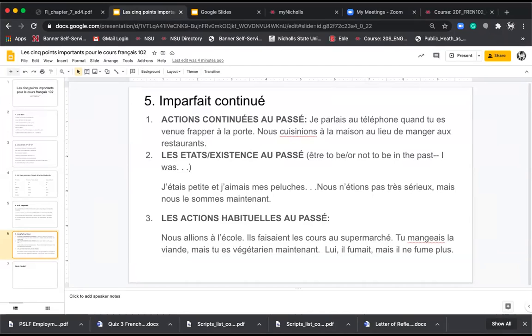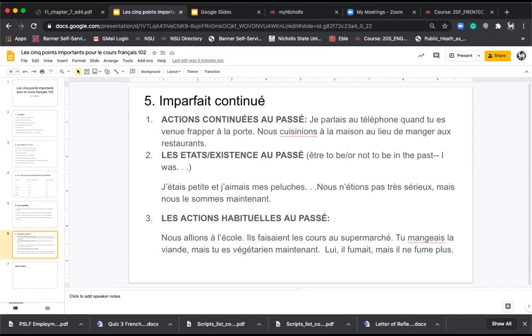Il faisait les courses au supermarché. He used to do supermarket shopping. Tu mangeais la viande. You used to eat meat. But look, mais tu es végétarien maintenant. But now you're a vegetarian.